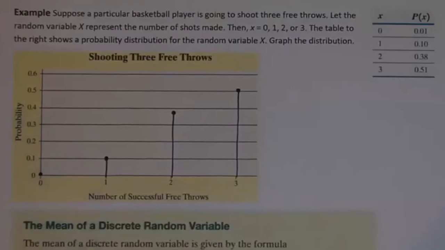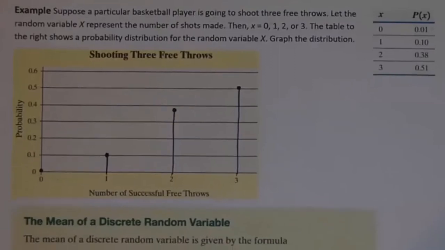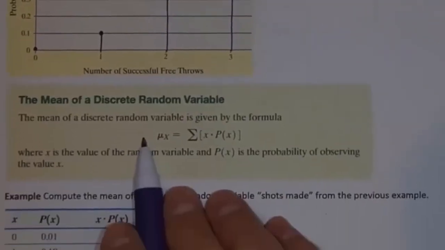So we understand what a discrete probability distribution is. One thing that we do with probability distributions, just like we do with data, is we like to be able to describe them. So we'd like to be able to find the mean and standard deviation. That's what we're going to define next.